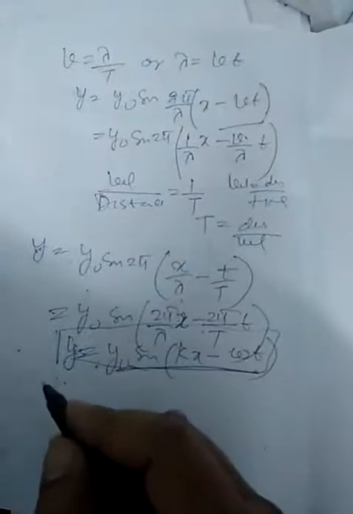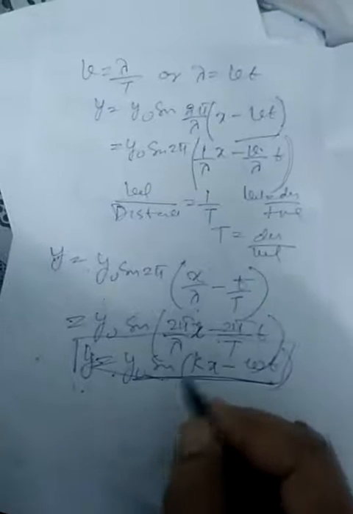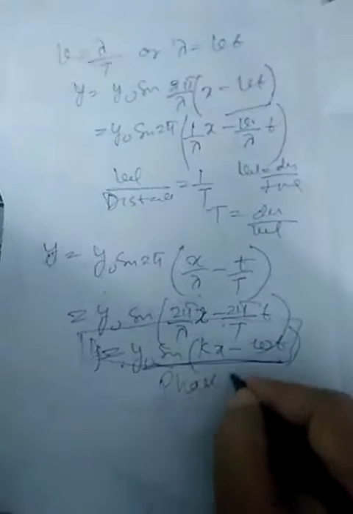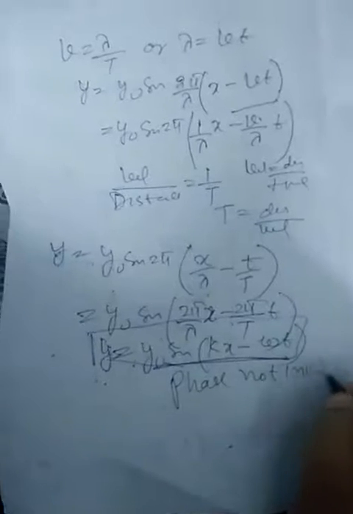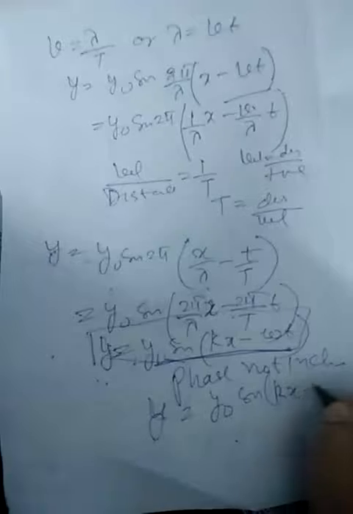Now whether it is a simple harmonic, that is, whether it is undergoing SHM or not, we are going to see. We have to see whether the particles undergo to and fro motion about the mean position. This is a simple form of the wave equation. Here we have not included any phase. If you include the phase, we can write this as y naught sine of kx minus omega t plus or minus phi. The phi can be plus or minus depending on the phase at which the waves originate.